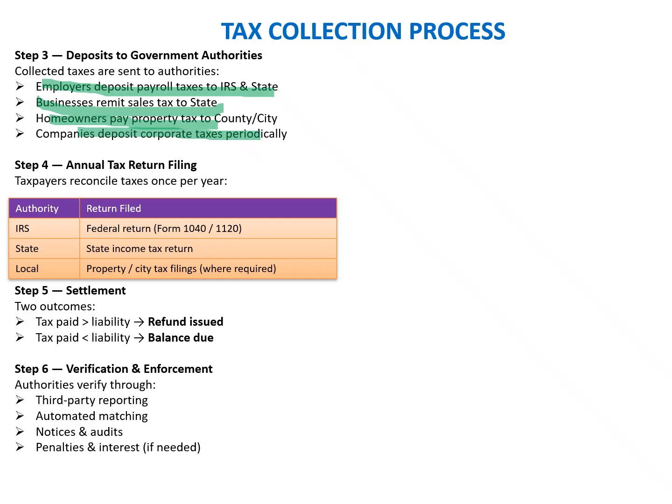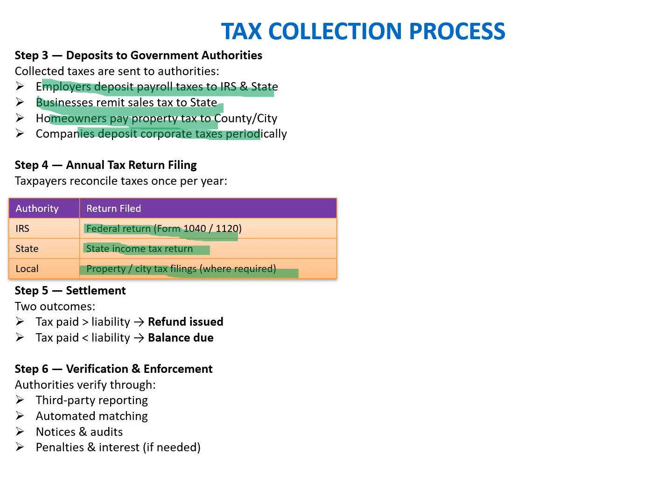So income has been earned, taxes have been collected, they have been deposited, and then time comes for the annual tax filing, which is done once a year, which is for the IRS federal return, form 1040 and 1120 respectively, state income tax return, and local property and city tax filing wherever required. So return filing is largely an annual event for income tax purposes, but for certain local taxes and state level taxes, it is monthly or quarterly, as the case may be. But largely the frequency for return filing is monthly and yearly.